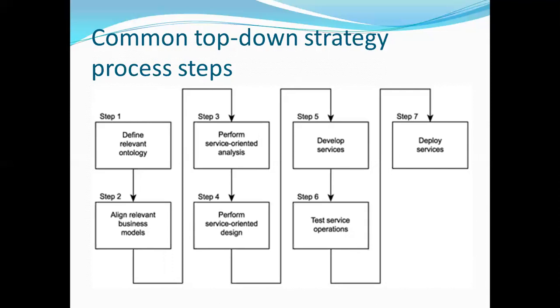The first step of this top-down strategic process is to define the relevant ontology. So define the problem first, divide that problem into smaller pieces up to the minor level, and then align the relevant business models. So identify the problem, divide the problem, align the relevant business models, and after that perform the proper service-oriented analysis. Thorough analysis is carried out in the third phase.